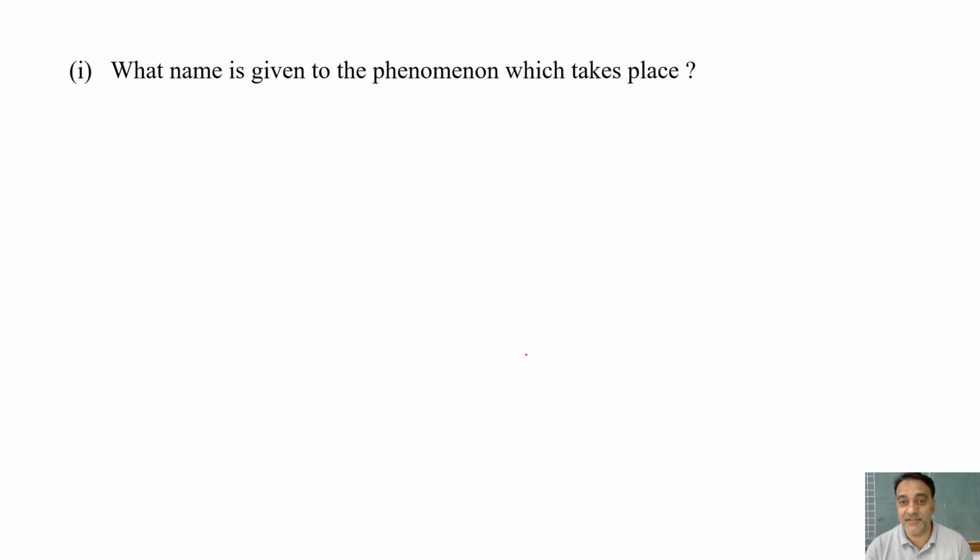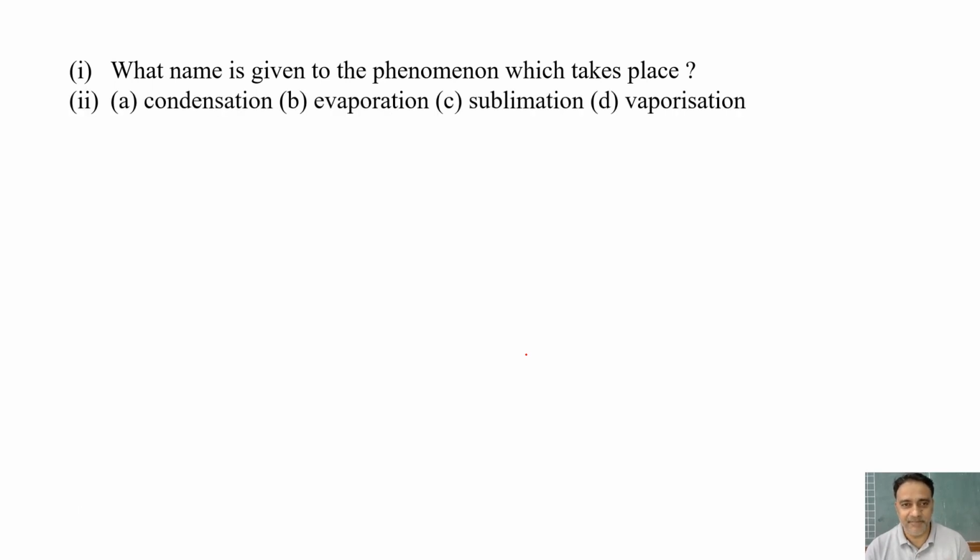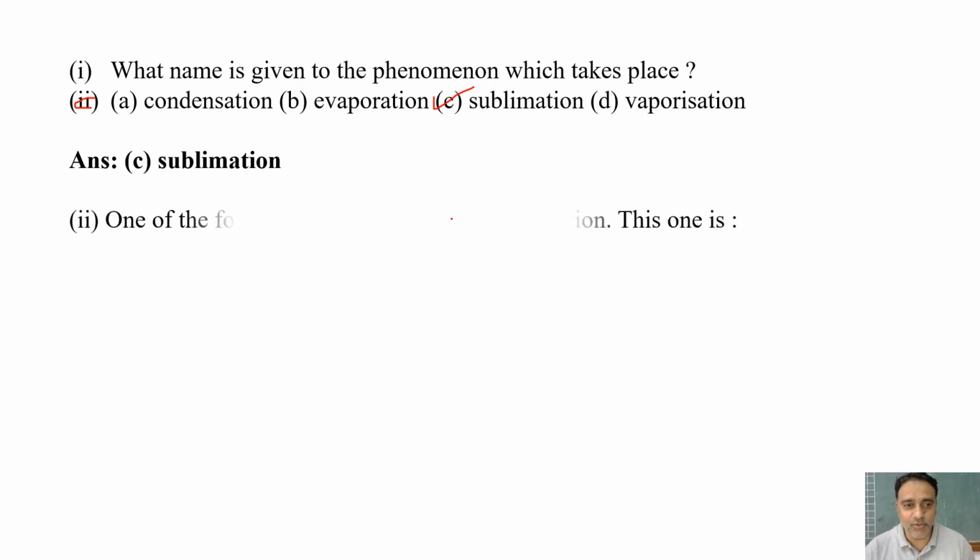So let us start with the first question. What name is given to the phenomena which takes place? Condensation, evaporation, sublimation, vaporization. So the correct answer is sublimation. Okay, save it. Second question: one of the following does not undergo sublimation.